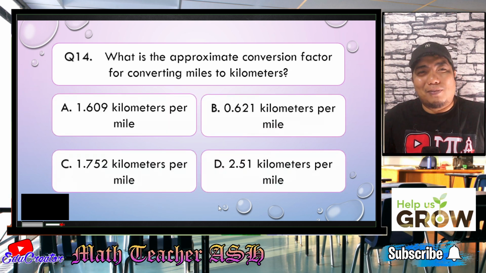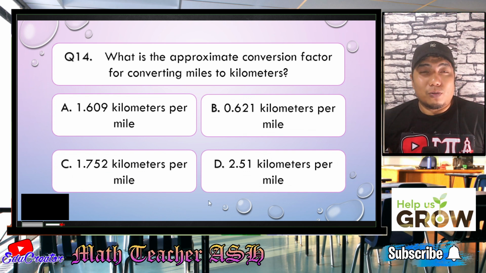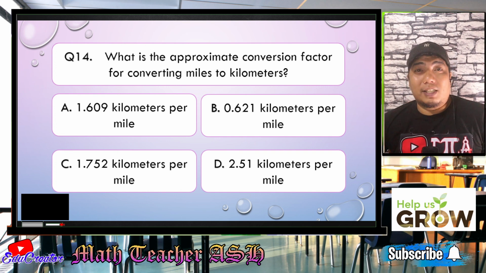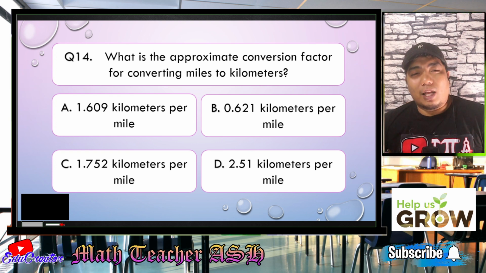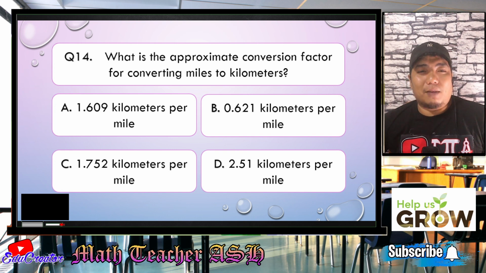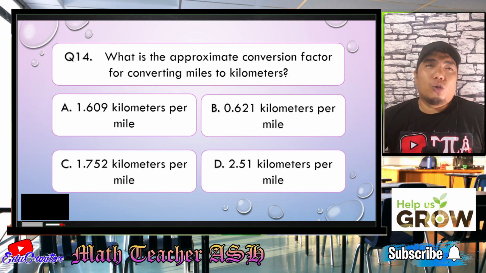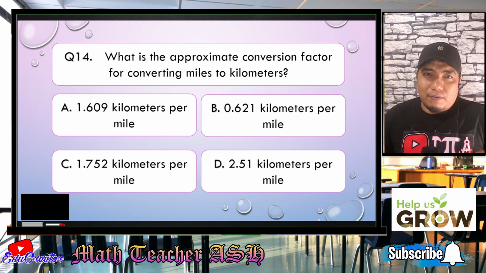Okay, question number 14. What is the approximate conversion factor for converting miles to kilometers? Is it A, 1.609 kilometers per mile, B, 0.621 kilometers per mile, or 621 thousandths, C, 1.752 kilometers per mile, or 1 and 752 thousandths kilometers per mile, or letter D, 2 and 51 hundredths kilometers per mile? I'll give you 5 seconds to think about your answer.